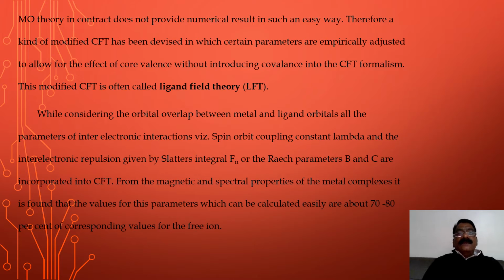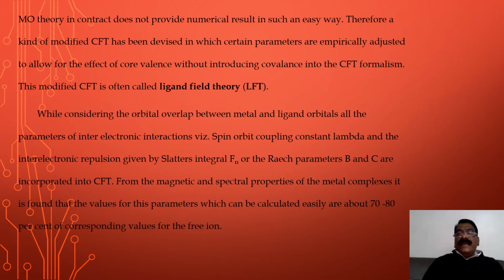While considering the orbital overlap between metal and ligand orbitals, all the parameters of interelectronic interaction, that is the spin-orbit coupling constant lambda and the interelectronic repulsion given by the Slater integral Fn or the Racah parameters B and C, are incorporated into CFT.